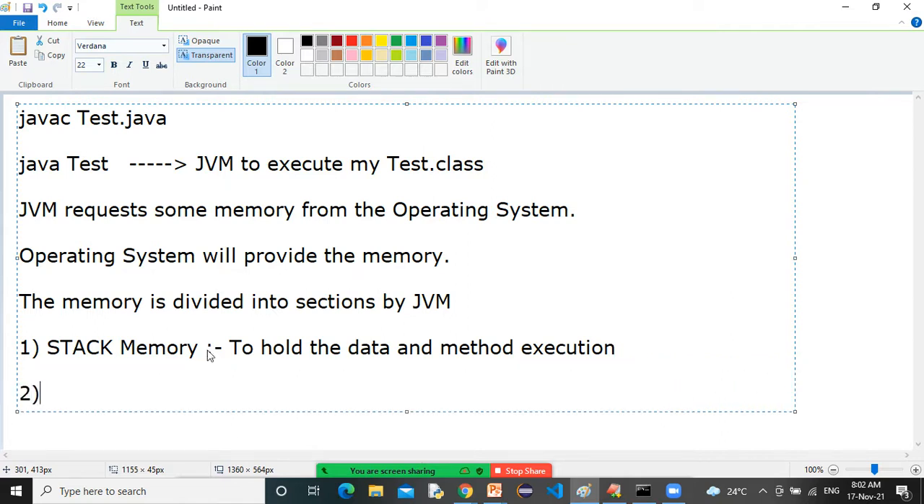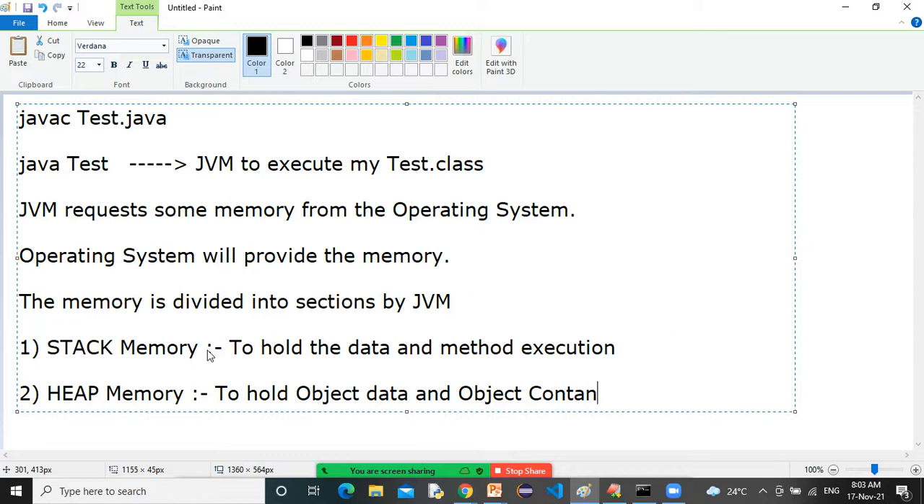Now, what is the second one, sir? The second one is heap memory. Heap memory is to hold object data and object content. To hold object data and object content, we are using heap memory.